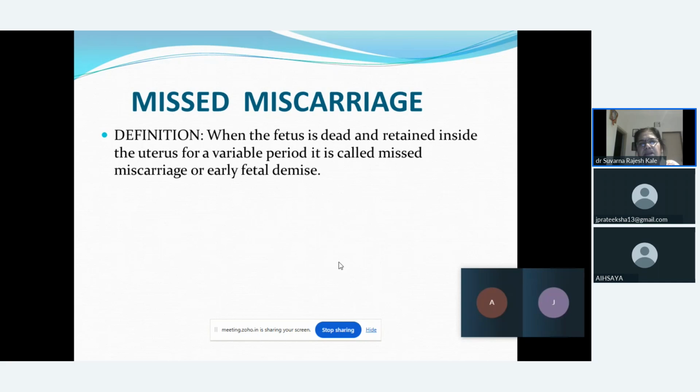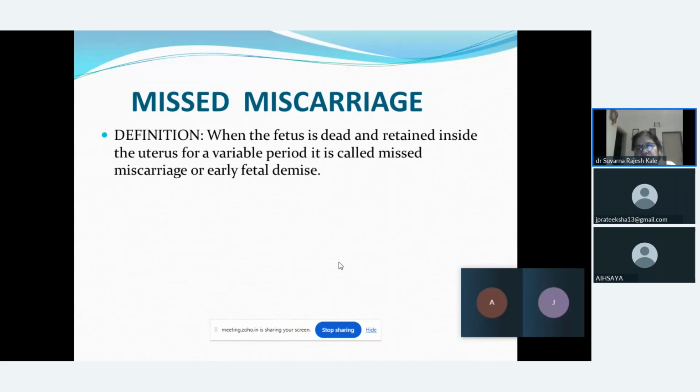Now, next type of abortion is the missed abortion. The word says it was missed by the female when abortion has occurred. So it has been labeled that it is called as missed abortion. Here what happens, the fetus is dead and retained inside the uterus for variable period of time. So it is called as missed abortion, early fetal demise, and missed abortion is also called as silent abortion.